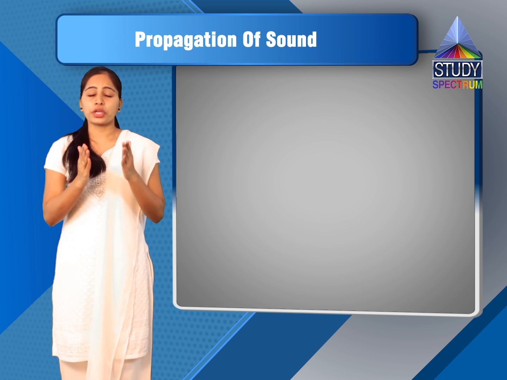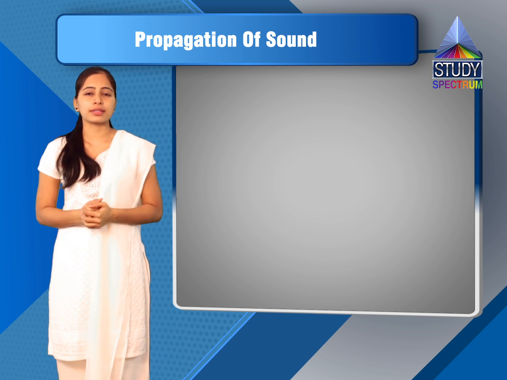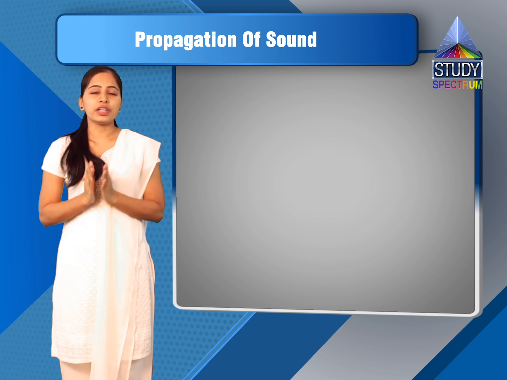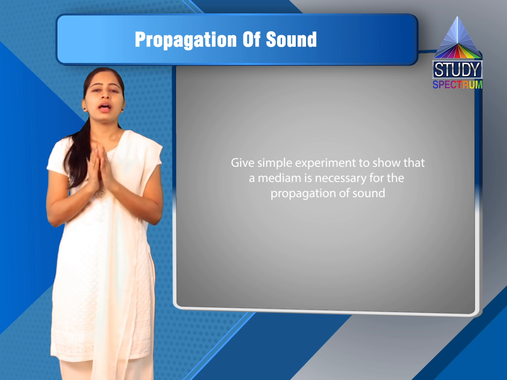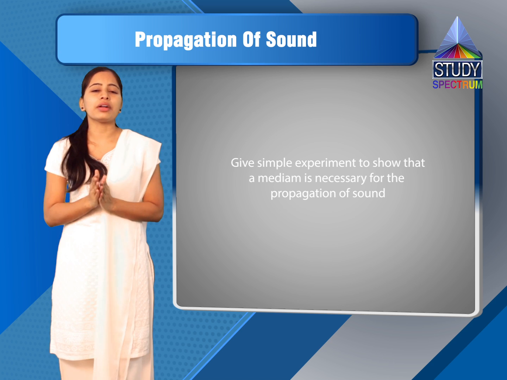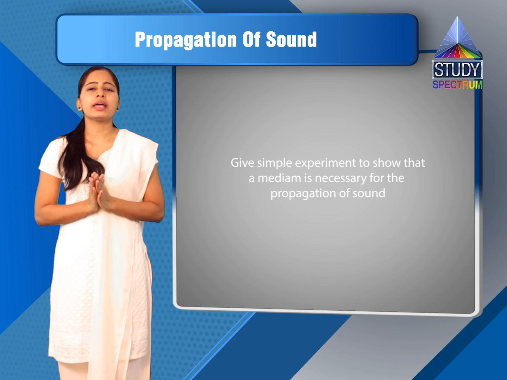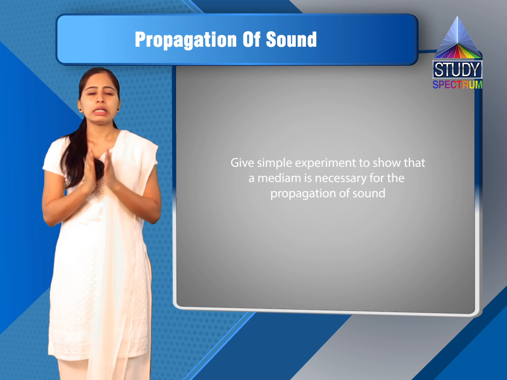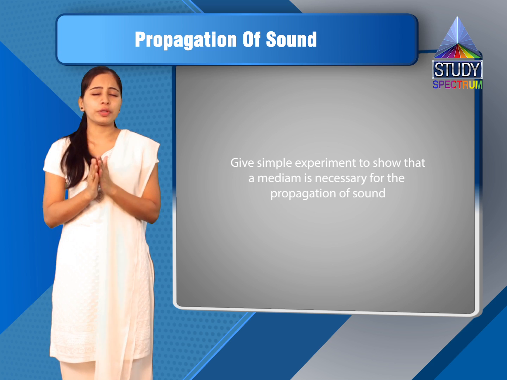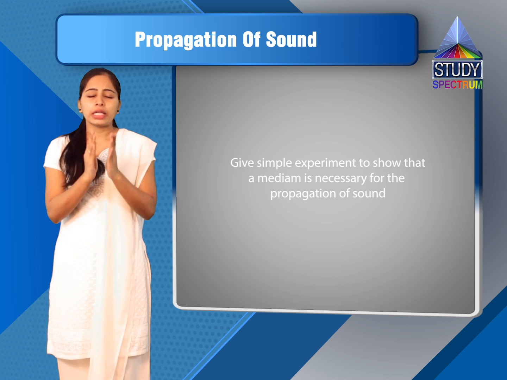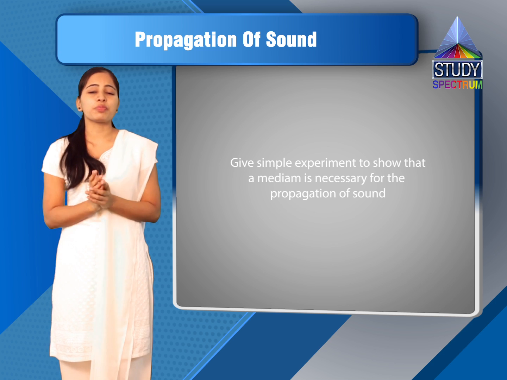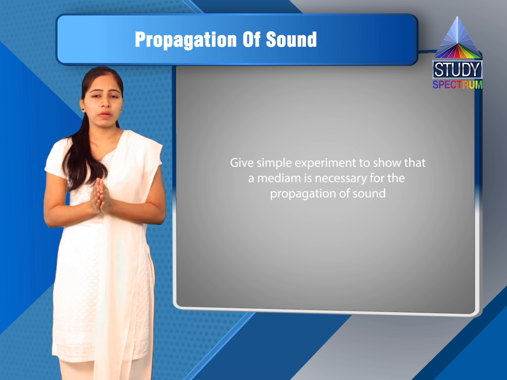Now we will see the question answers of this chapter from your exercise. Now the first question is, answer the following questions. In that, our first question is, give a simple experiment to show that a medium is necessary for the propagation of sound. Now you remember this experiment, the experiment of the round bottom conical flask.